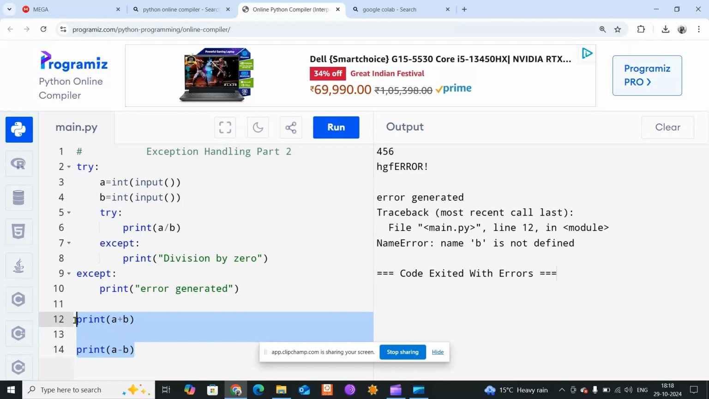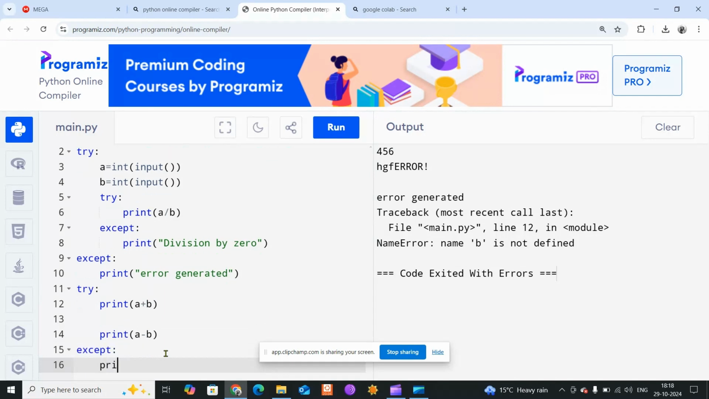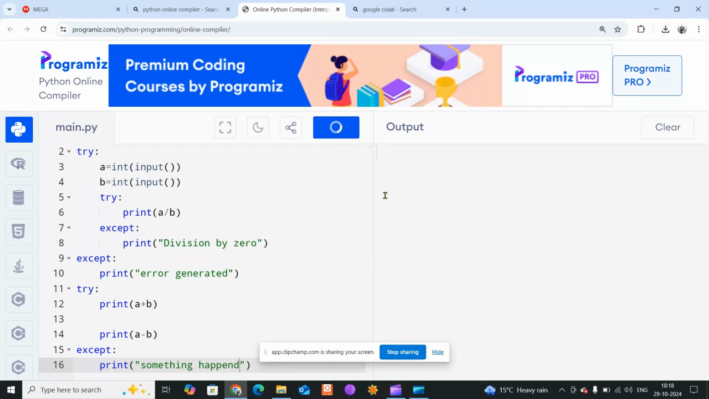Let me keep the exception here. I'll say try, right, and keep it inside the except. That means I have to give one indentation here, and here I will say except, print something happened, right? Let me run it, and let me give this as the one input. Okay, let me give this as the one input, this as another input.